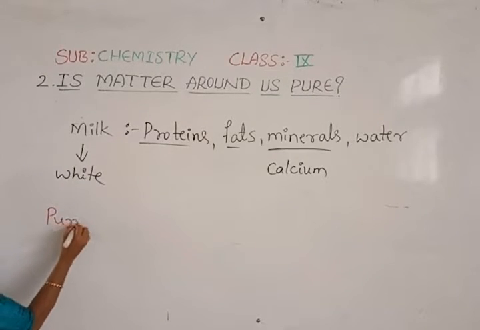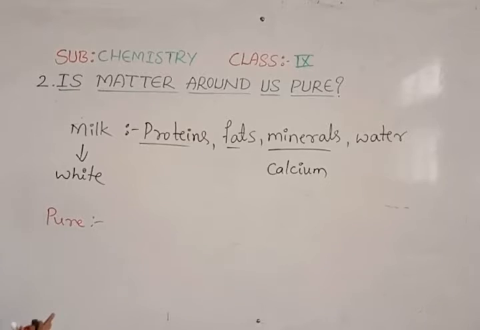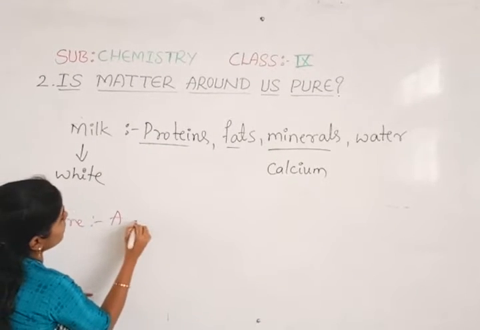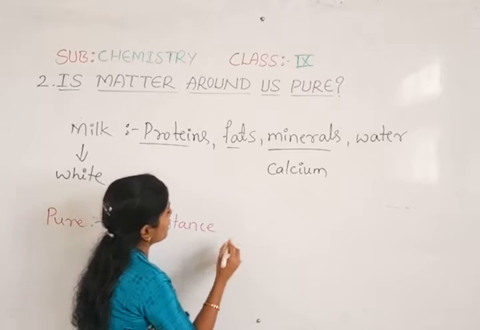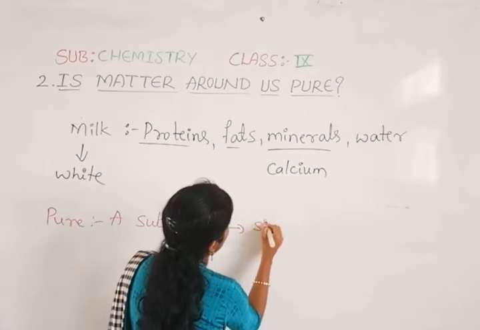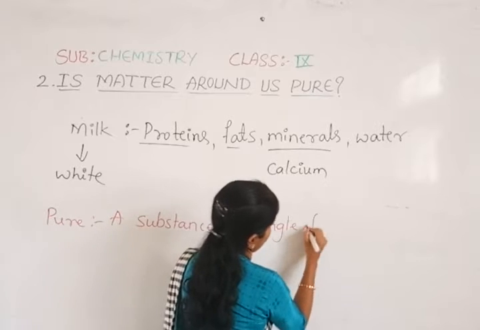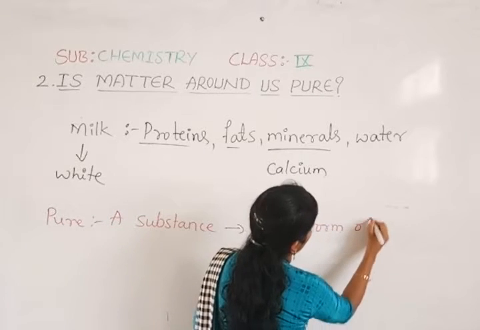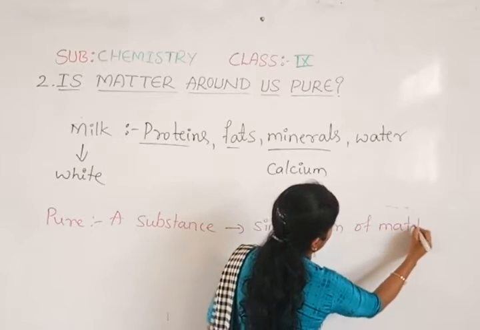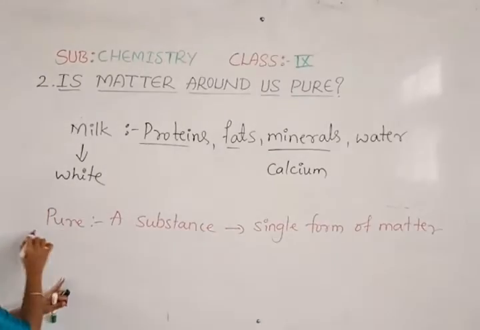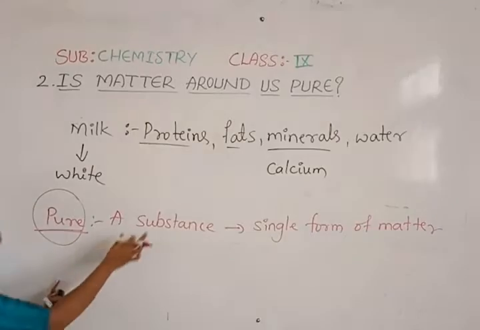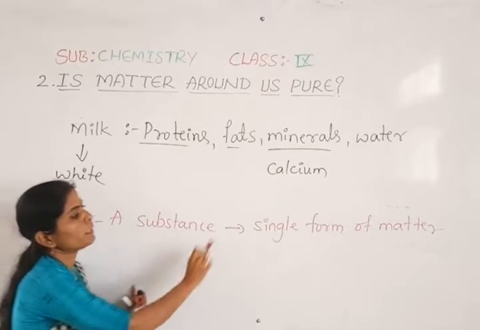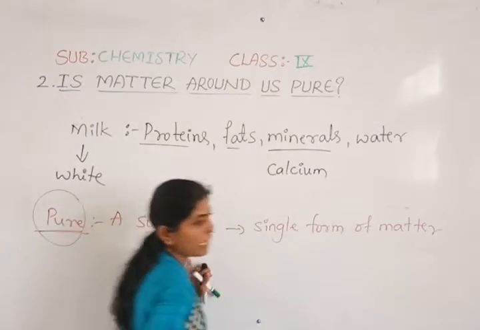So in chemistry terms, what did I say? If we say a substance is pure, then that substance should be made with a single form of matter.